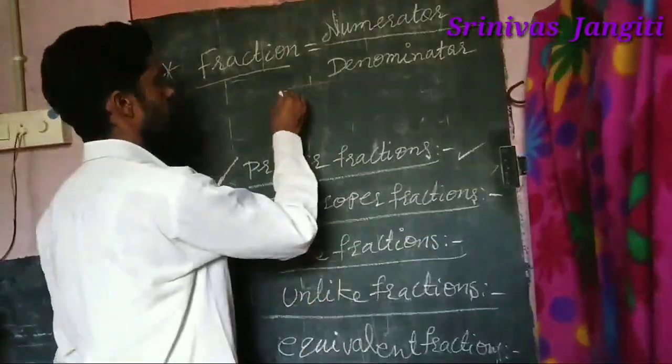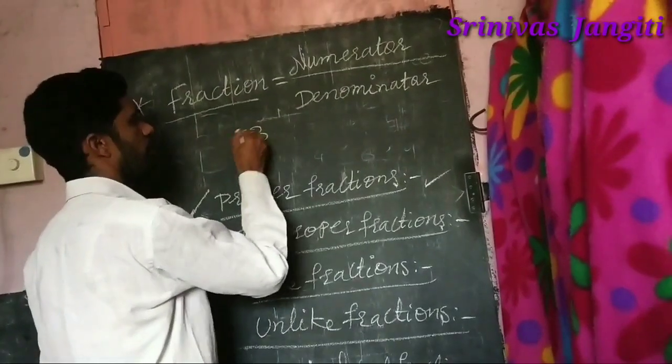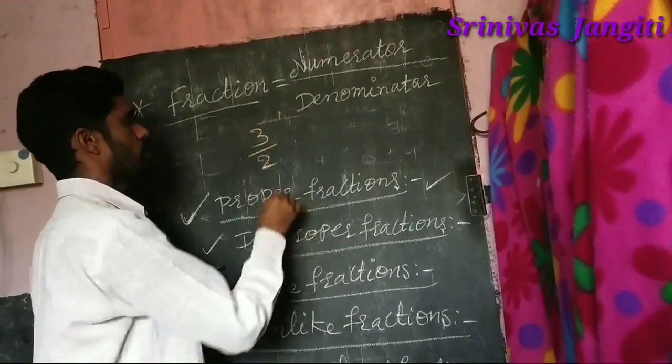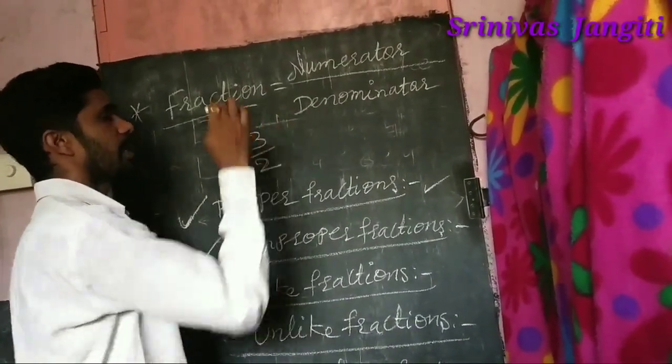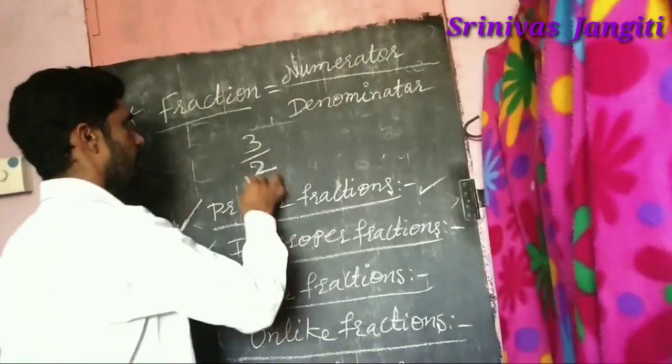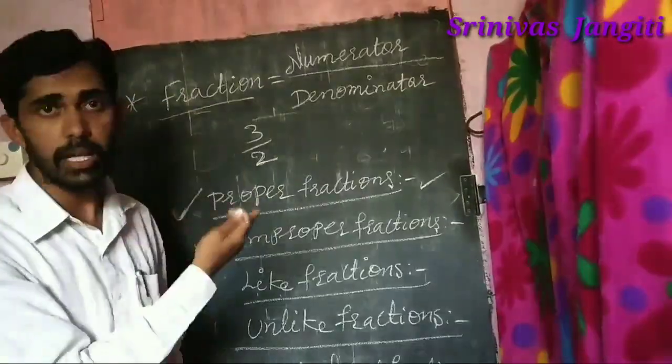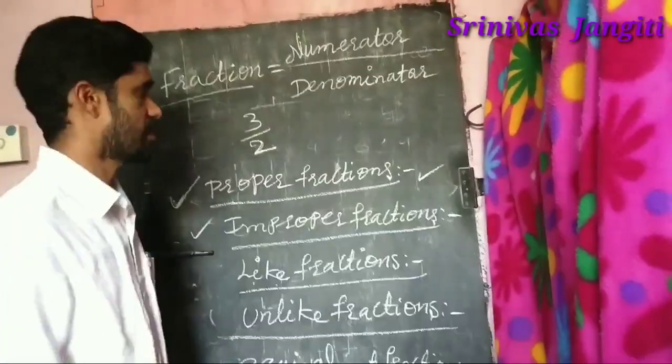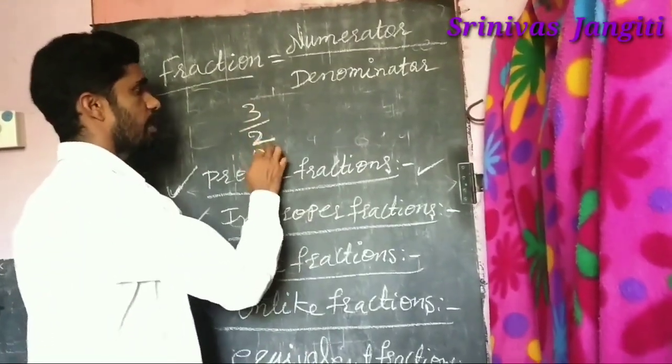For improper it is the reverse. First we took 2 by 3 as proper. Now I am taking 3 by 2. What is your numerator? The numerator is 3 and the denominator is 2. What do you observe here? Come on, tell me. Very clever. The numerator is 3, the denominator is 2.